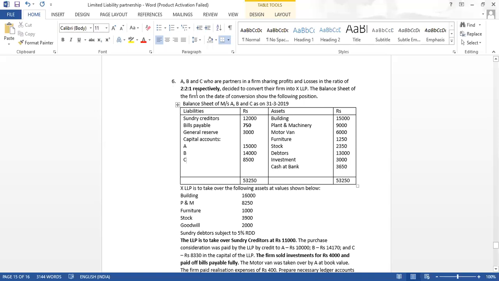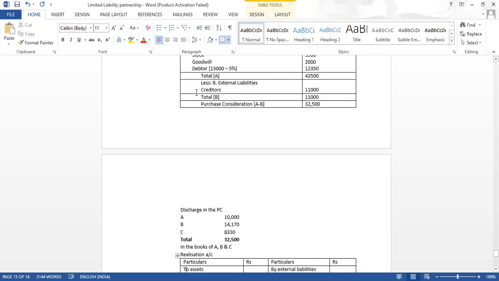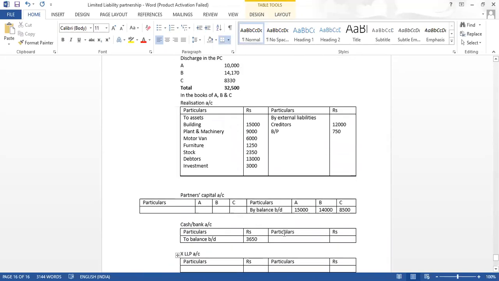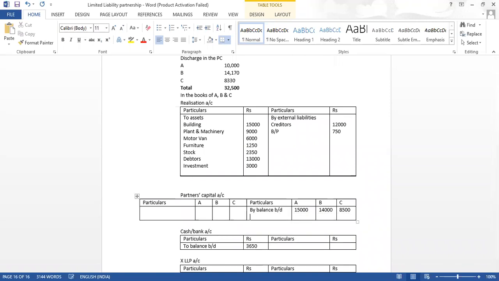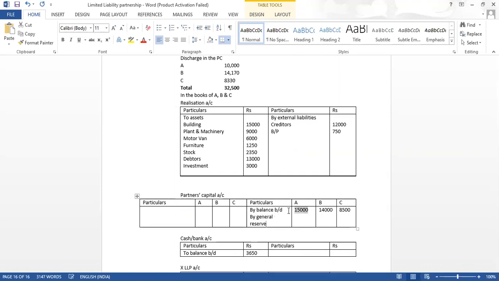Because the ratio of the partners is given, accordingly I will distribute the 3,000. The ratio is 2 is to 2 is to 1, so 2 upon 5, 2 upon 5 and 1 upon 5. How much are we getting? 3,000 into 2 upon 5, we are getting 1,200, and the same for the second partner, and 3,000 into 1 upon 5 for the third. How did I get 5? 2 plus 2 plus 1 is 5.